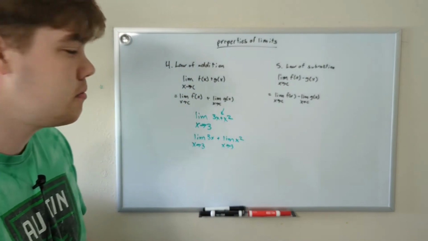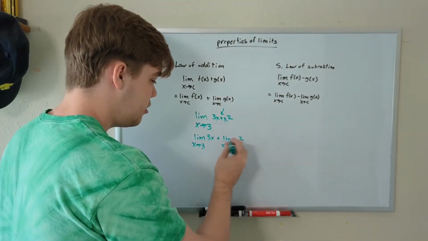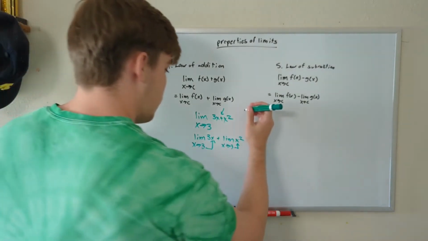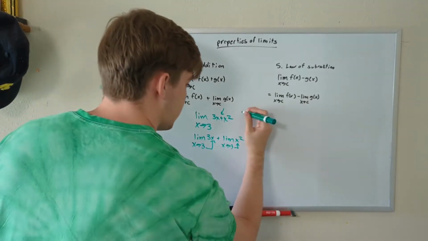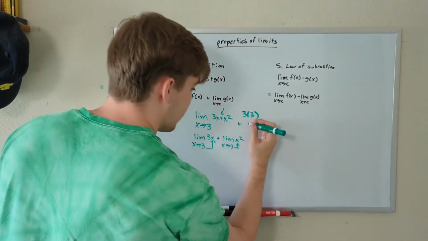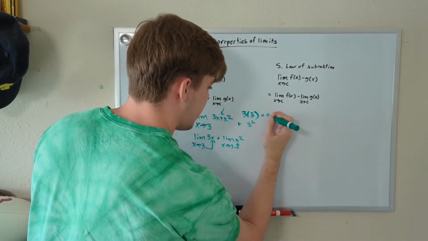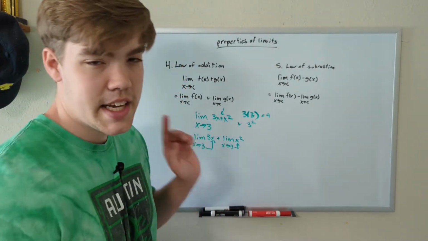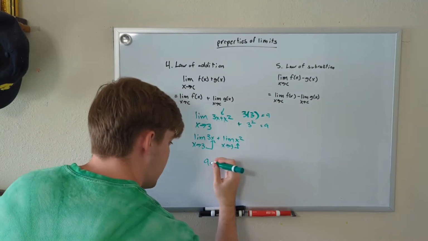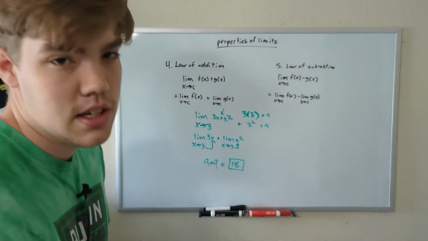These are equivalent. So now, like I mentioned earlier, we can just plug in whatever x is approaching to whatever x is within our limit. Let's do that here. We can plug in 3 times 3x, so this will be 3 times 3. Wow, that's really thick. And then we can add 3 squared. 3 times 3 is equal to 9, and 3 squared is the same thing as 3 times 3, and so that's also equal to 9. So 9 plus 9 is equal to 18. And that is the limit of our function.